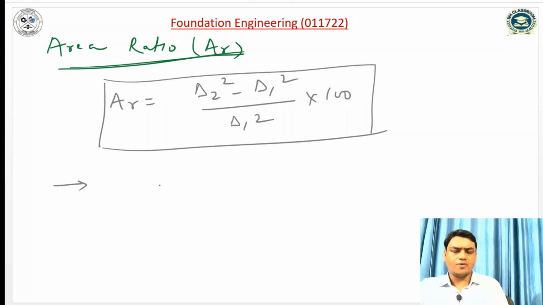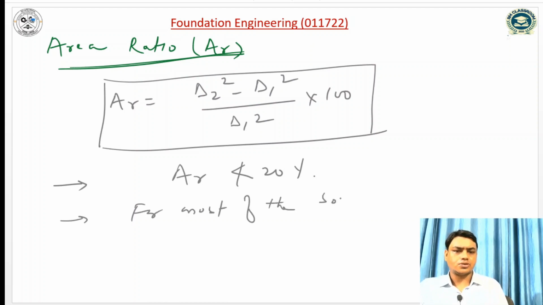And the value of area ratio for typical soil will be less than 20%, or for most soil, area ratio should be less than 10%.